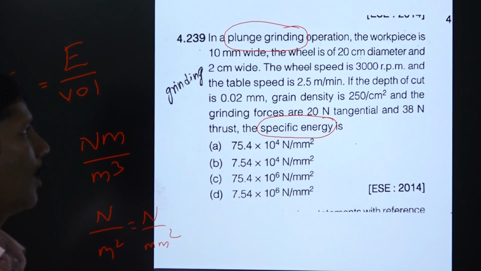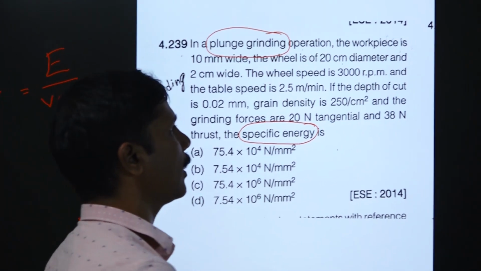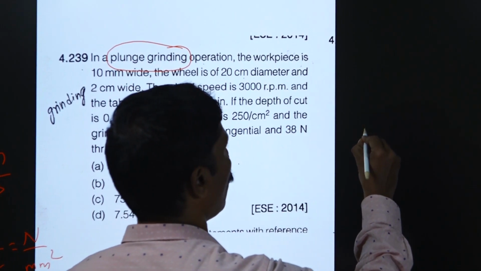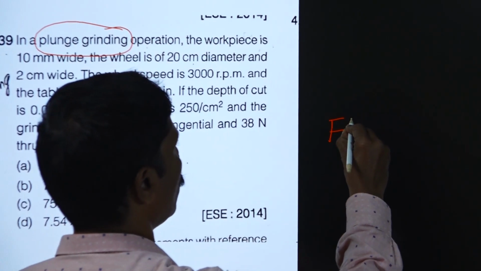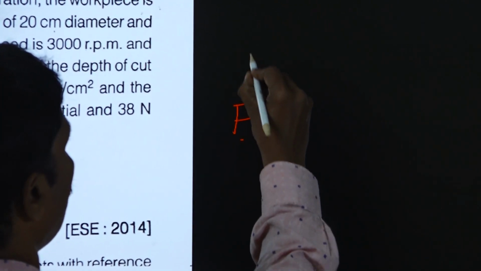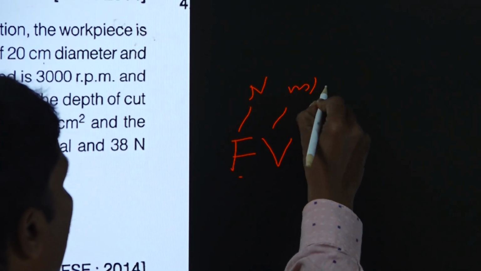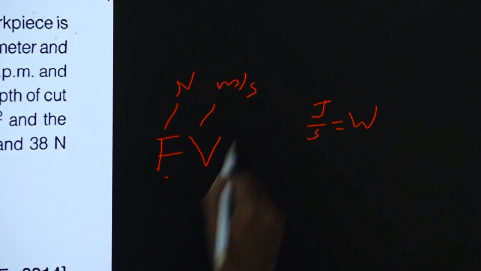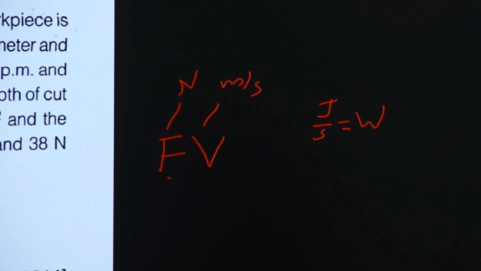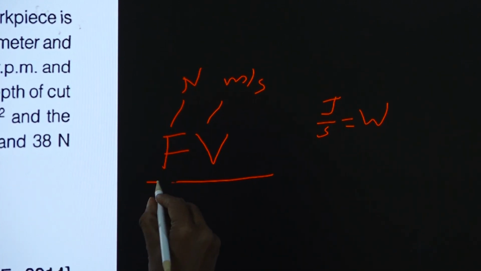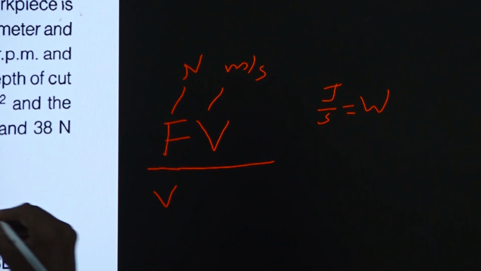How are we going to calculate it? We have to calculate the energy first. How do you obtain the energy? Force into velocity. Force is in Newton and velocity is in meter per second, so Newton meter per second, joule per second, it is watt. So, in the numerator, force into velocity will come, and in the denominator it is the velocity.